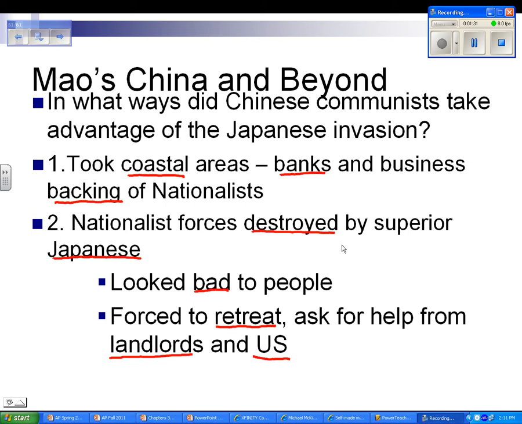Next, the nationalist forces were destroyed by the superior Japanese. It made the nationalists look really bad to the people. The nationalists were forced to retreat and ask for help from the landlords and from the United States, once an enemy of China, once one of those countries that tried to carve China up. So it looks really bad for the nationalists.